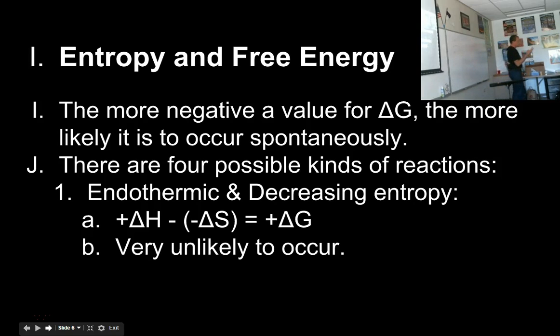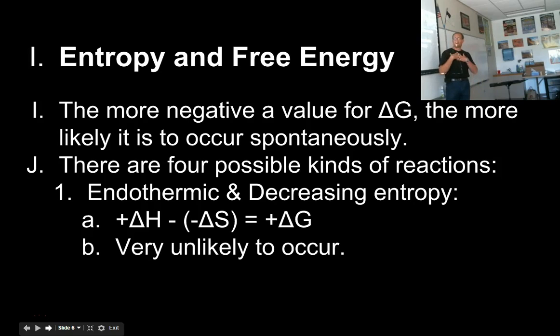Because there are two things that we're measuring, and there are two possible answers for each of those things. It can give off or absorb heat, and it can create or go against randomness. Then there are four possible kinds of reactions, right? There's the endothermic reaction where it absorbs heat, like the mixing together of the baking soda and the citric acid, or like the mixing together of ammonia and Epsom salt would be another one, where it absorbs thermal energy.